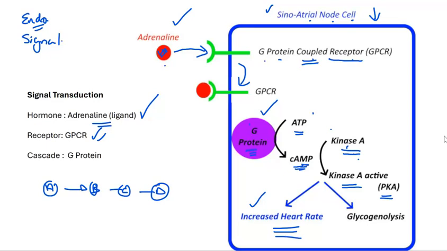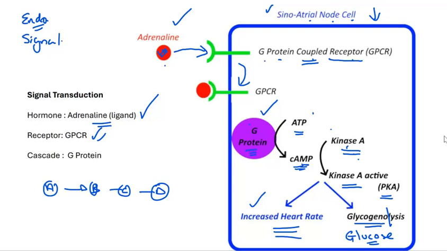But the adrenaline can also trigger glycogenolysis, in which glycogen, the polysaccharide carbohydrate, is broken down to glucose. And of course, we can see that the function of that is to provide glucose for respiration, for the synthesis of ATP, for any action that may be necessary in our response to the threat.